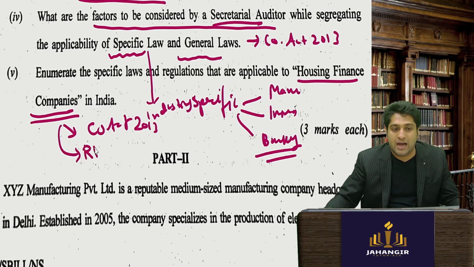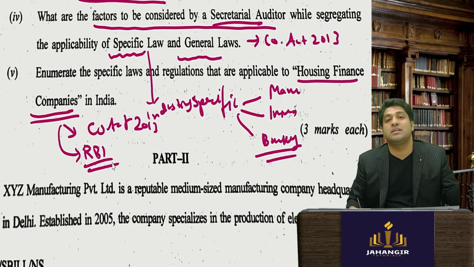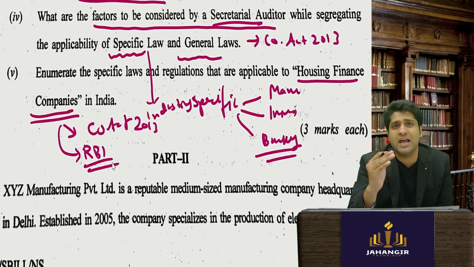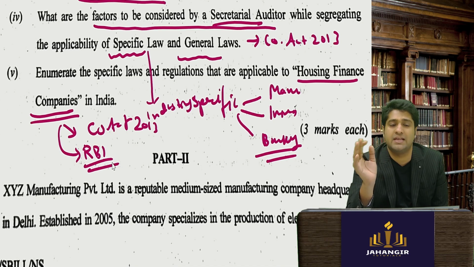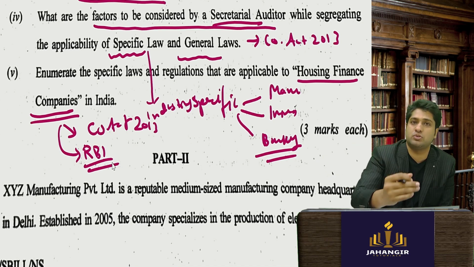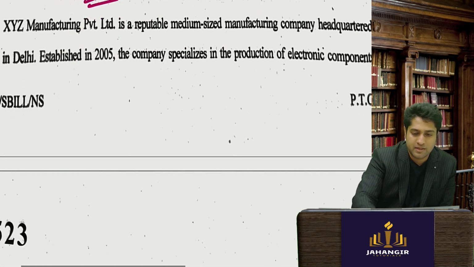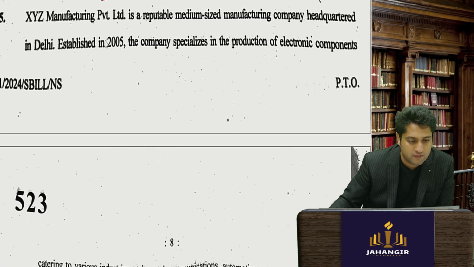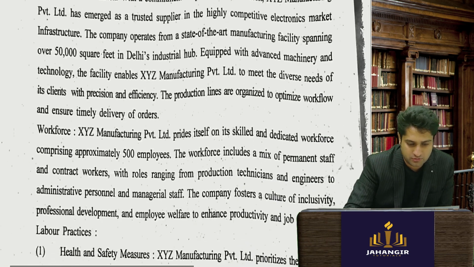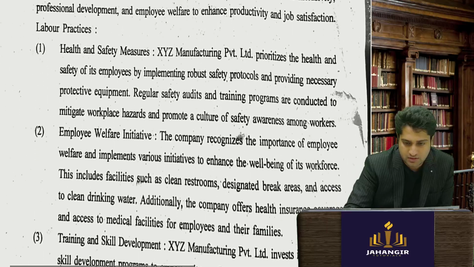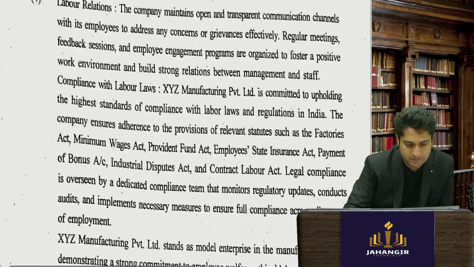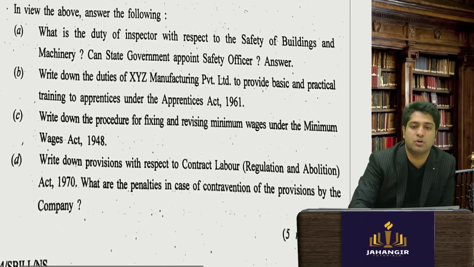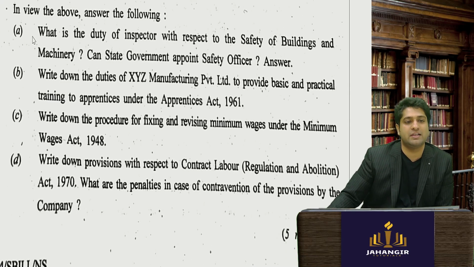Now RBI is the regulator which has taken control from the National Housing Bank. NHB has transferred its powers to the RBI. Now next is a really big question, and they ask about where are the questions. So this question is still going on. It's a huge question, and now let's see. The questions are very small.